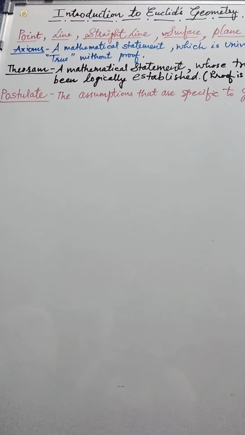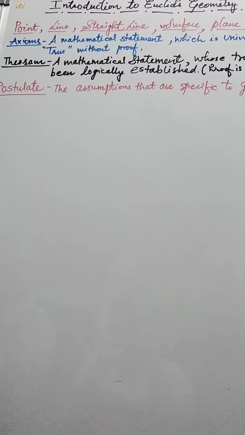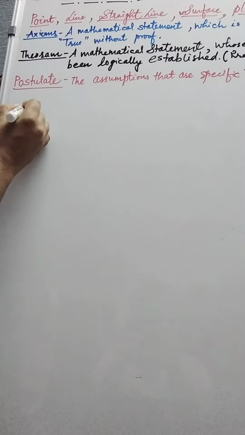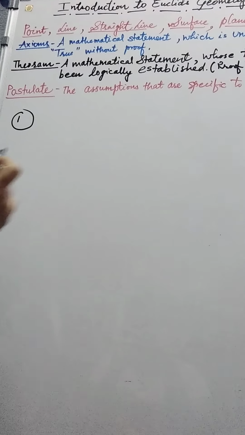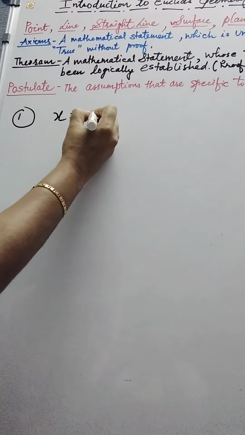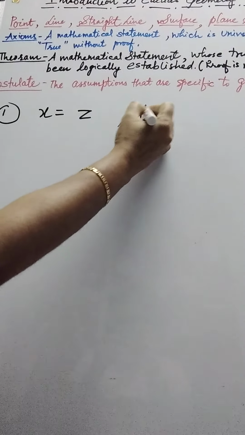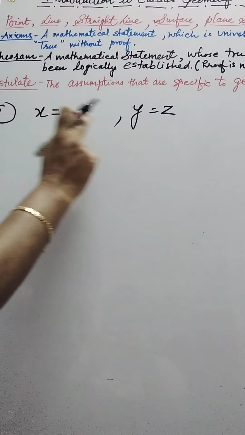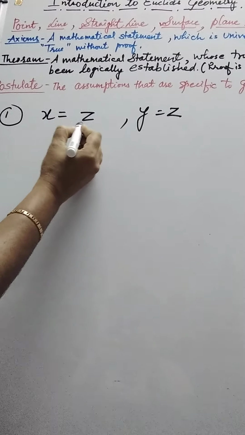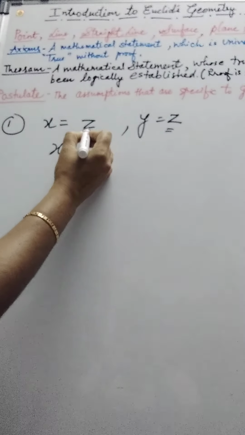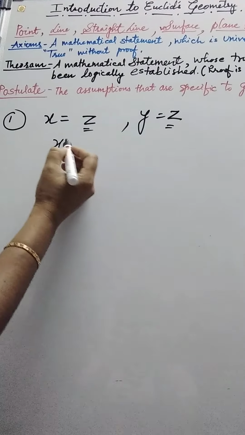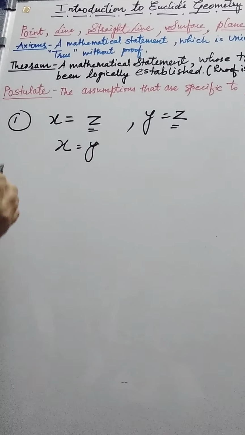Euclid has given some axioms. Let me explain them one by one. The first axiom says that things which are equal to the same thing are equal to one another. That means, say, if x is equal to z and y is also equal to z, then the things will be equal to one another. If x is equal to z and y is equal to z, then x is equal to y. This is the first axiom.